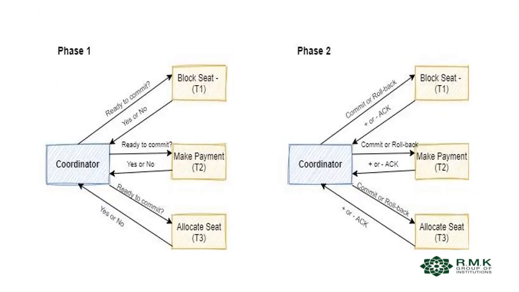So here in phase one, the coordinator tries to make the payment. Ready to commit means he then makes a payment. Not ready to commit means block the seat, and then he answers ready to commit, yes or no, based on allocating the seat. Like that, in phase two the coordinator also commits, providing either a positive or negative acknowledgement. Based on that, the committing will happen.